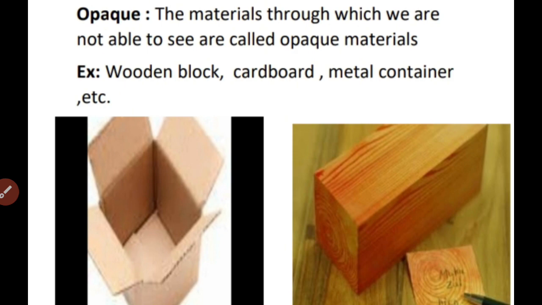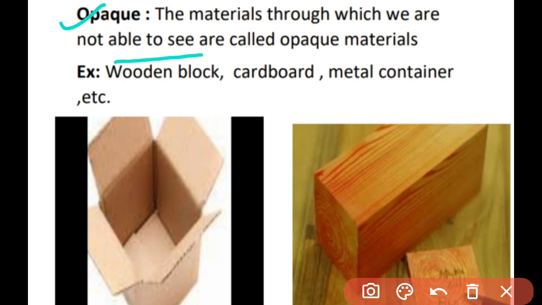Now the third and last type of materials in the order of transparency are the opaque objects. The materials through which we are not able to see are called opaque materials. That is, if we cannot see through an object at all, it is an opaque object. For example, I had given you the example of a wall also. If in your house you are sitting in a room and your sister is sitting in another room adjacent to yours, will you be able to see what she is doing through that wall? No, you will not be able to see.